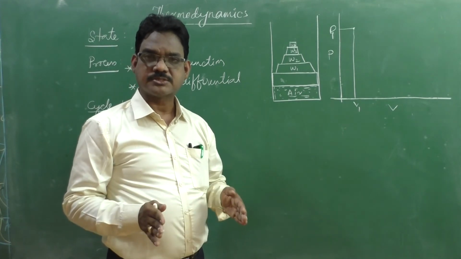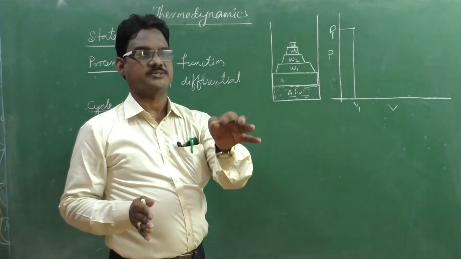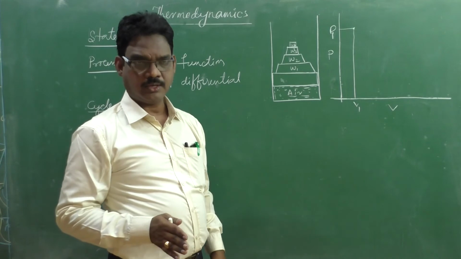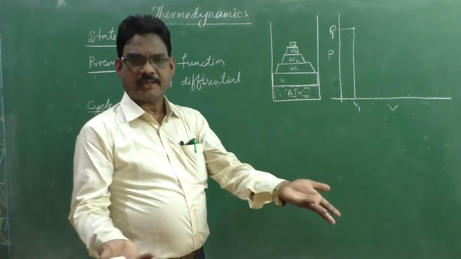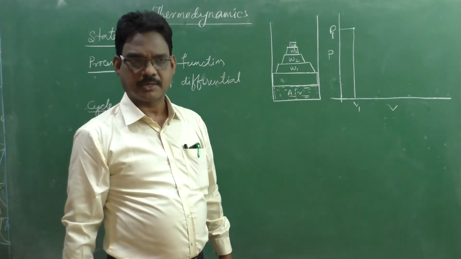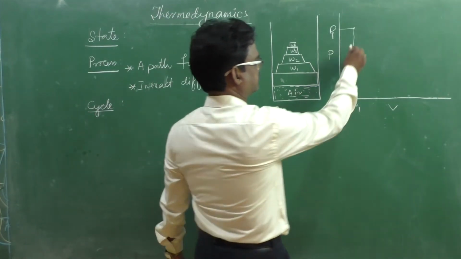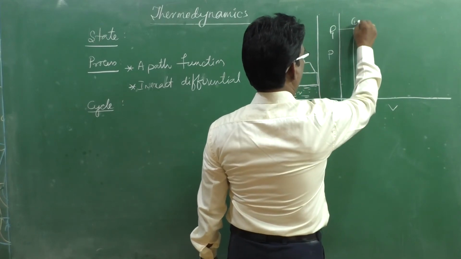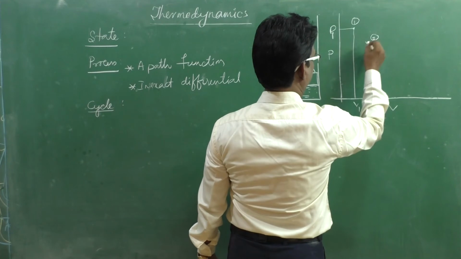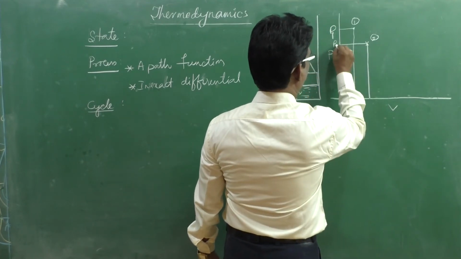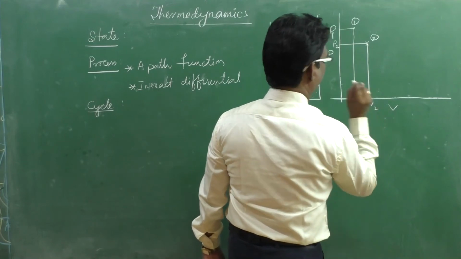When it reaches that, then I will measure what is P2 pressure, what is V2. But while moving I cannot. Only after reaching thermodynamic equilibrium condition, I can note the respective pressure and volume. This is position 1, this is position 2. At this portion, I can note P2 and V2.